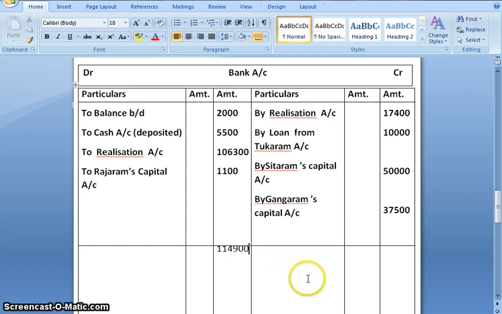Debit side total is 1,14,900. And credit side total is also 1,14,900. Our bank account is tallied.